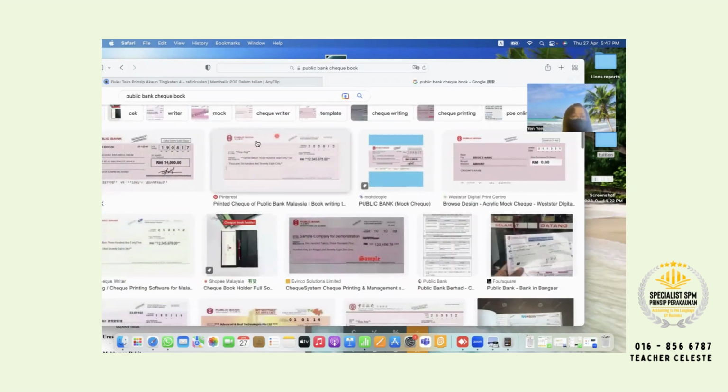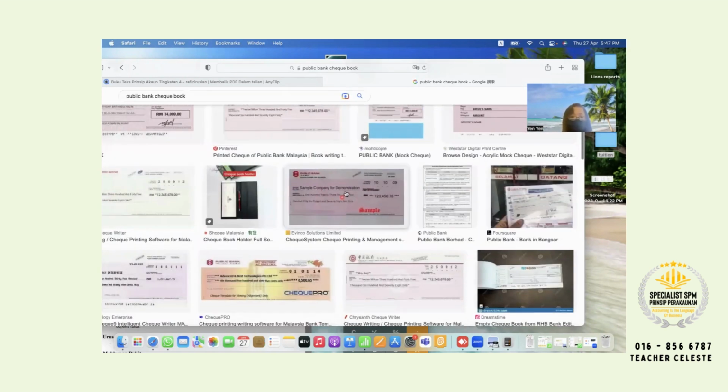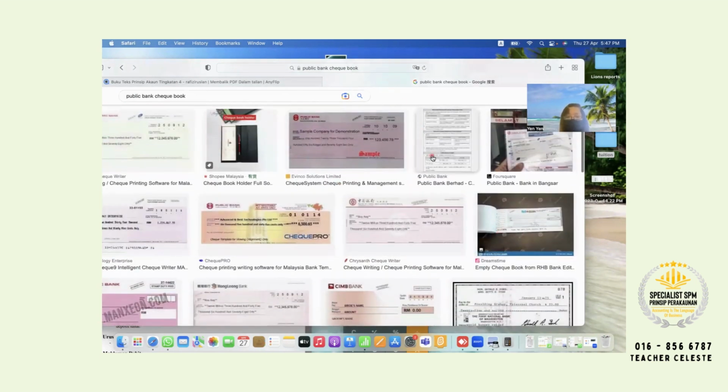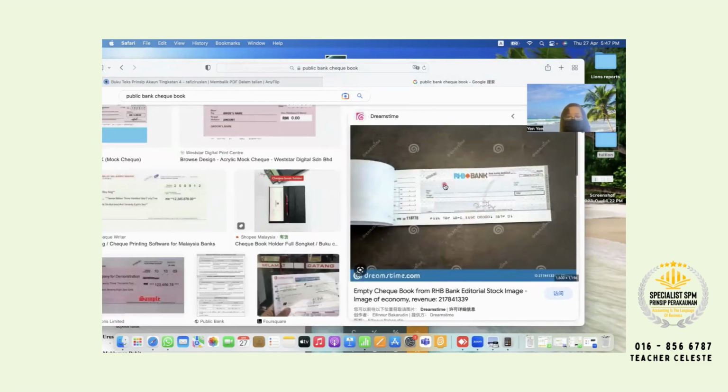Okay, so this one we call check. This one is a checkbook. This one is the RHB Bank checkbook lah. For those who often see, is your parent a businessman or businesswoman? So for all here, we call checkbook. For this part is check. Teacher already highlighted here, we call check.